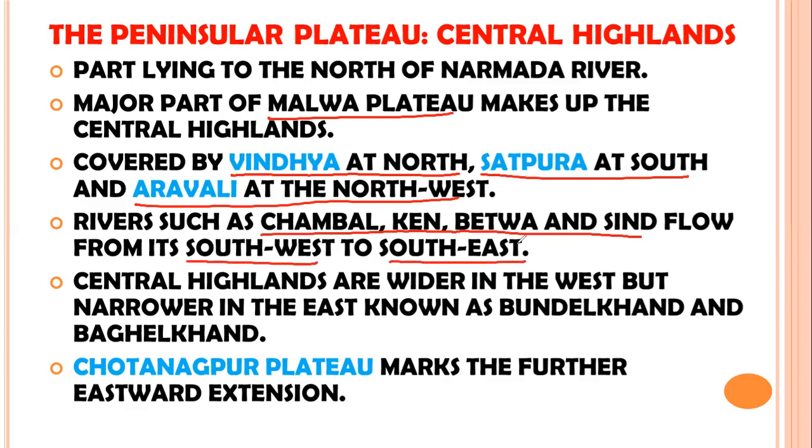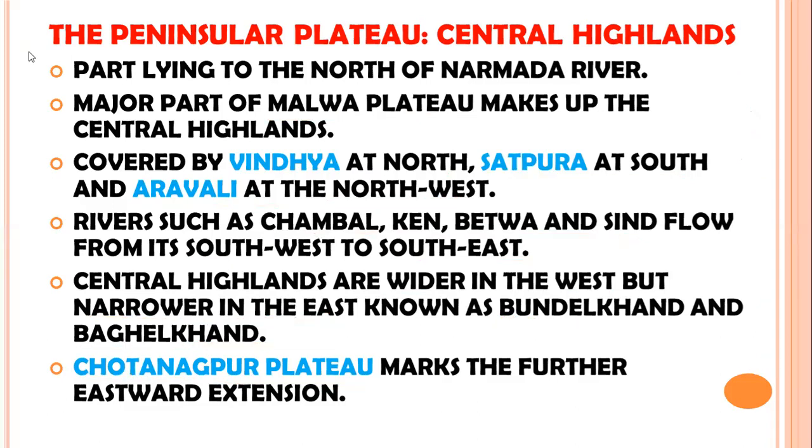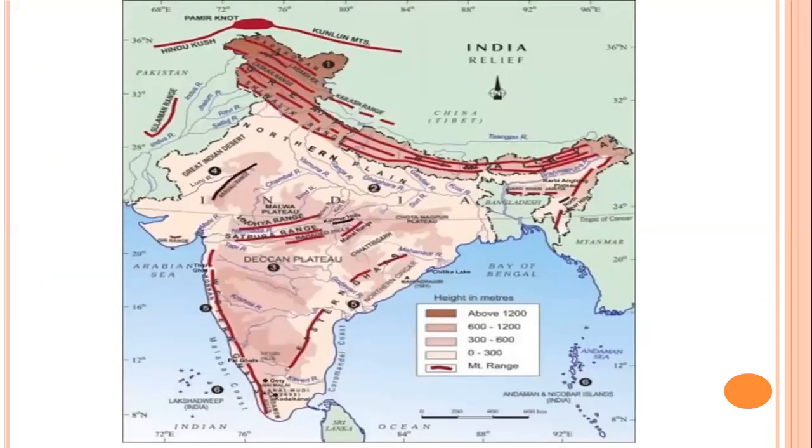One important feature is that the Central Highlands are wider in the west but narrower in the east, and have been named the Bundelkhand Plateau and Bhagelkhand Plateau. Its further eastward extension is the Chota Nagpur Plateau. Now let's try to understand these points through a map. You will have better clarity when we understand these points through the map.